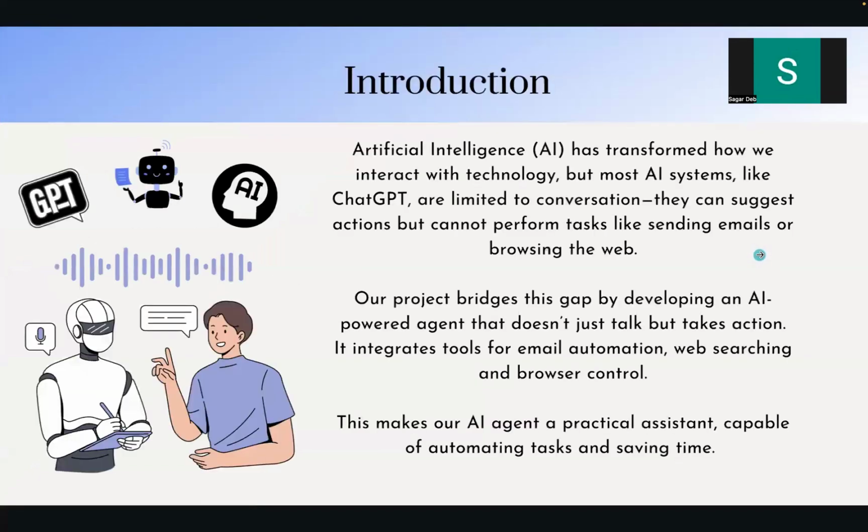So starting with the introduction, artificial intelligence has been around us for a long time, and there has been a lot of advancements in the field. Recently there has been the involvement of ChatGPT in our lives, and we have been using it for a long time. But ChatGPT is very limited to conversation. They can answer our queries and suggest us some actions to do some tasks, but they cannot actually do those tasks. So our project is focused on bridging that gap and making AI even stronger.